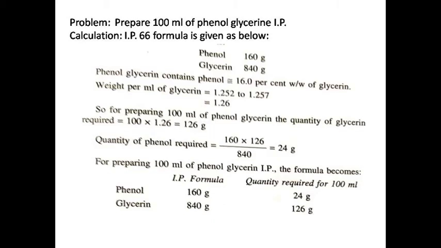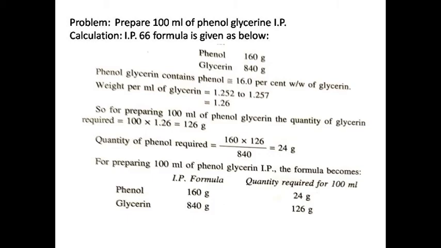Problem based on weight by weight solution: prepare 100 ml of phenol glycerin IP. The formula for phenol glycerin is given as phenol 160 gram, glycerin 840 gram. Phenol glycerin contains 16% weight by weight of phenol in glycerin. Weight per ml of glycerin equals 1.252 to 1.257, which is about 1.26 gram.